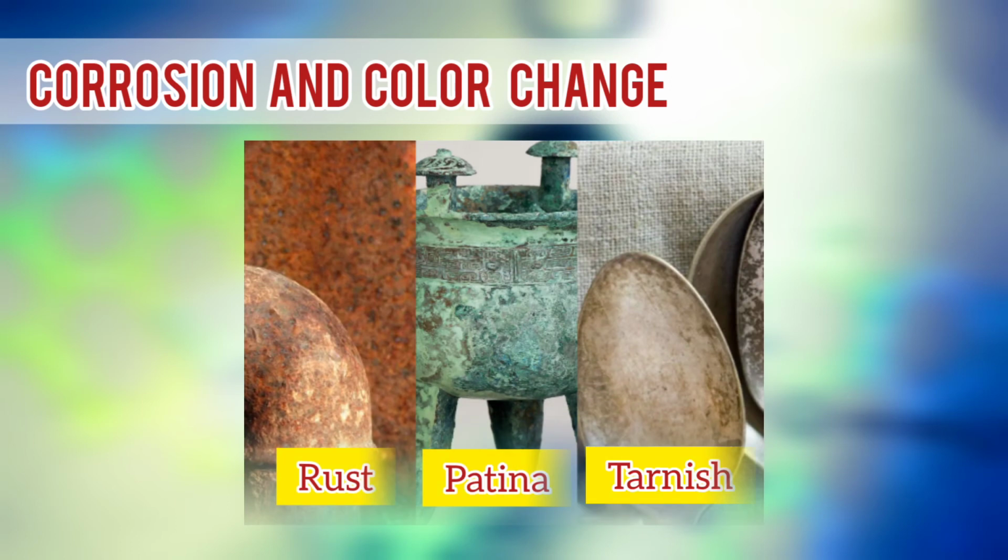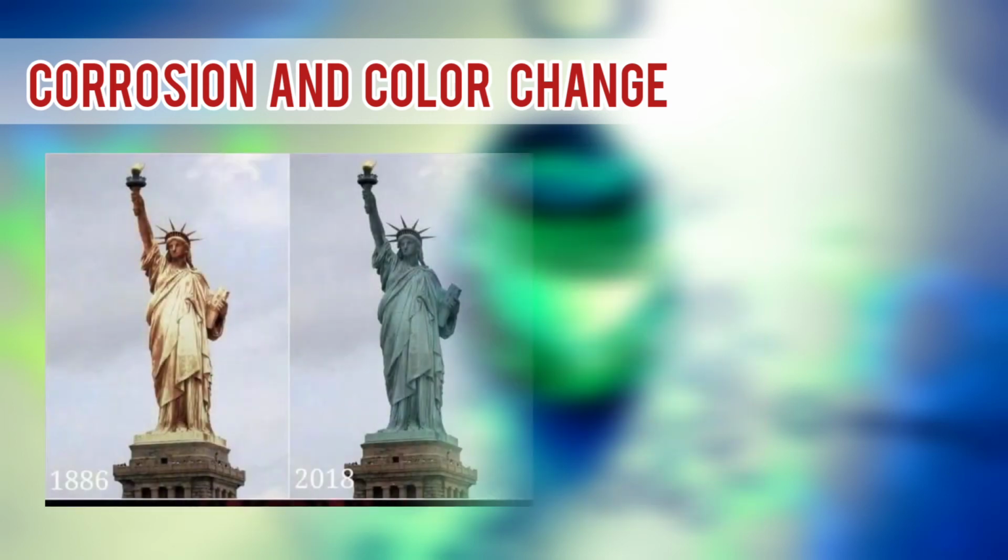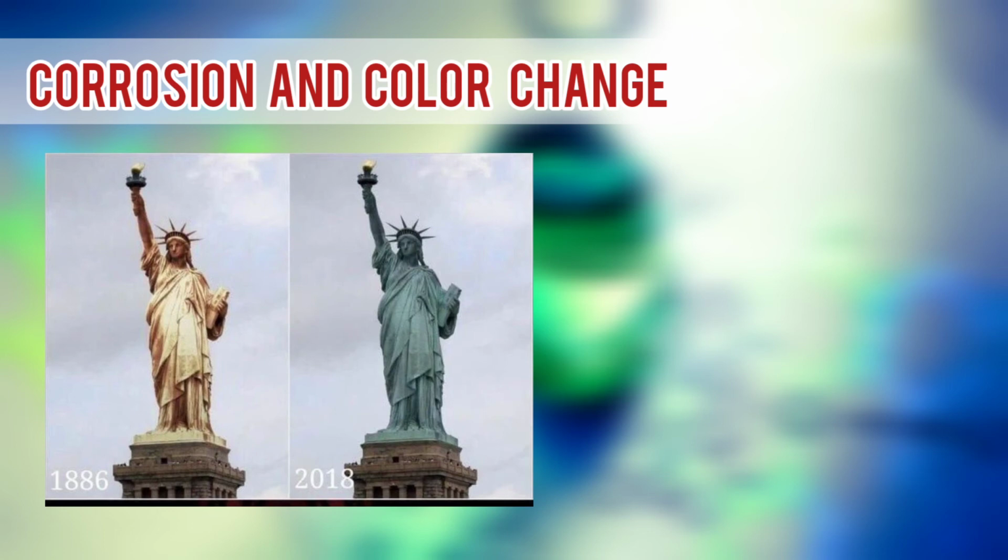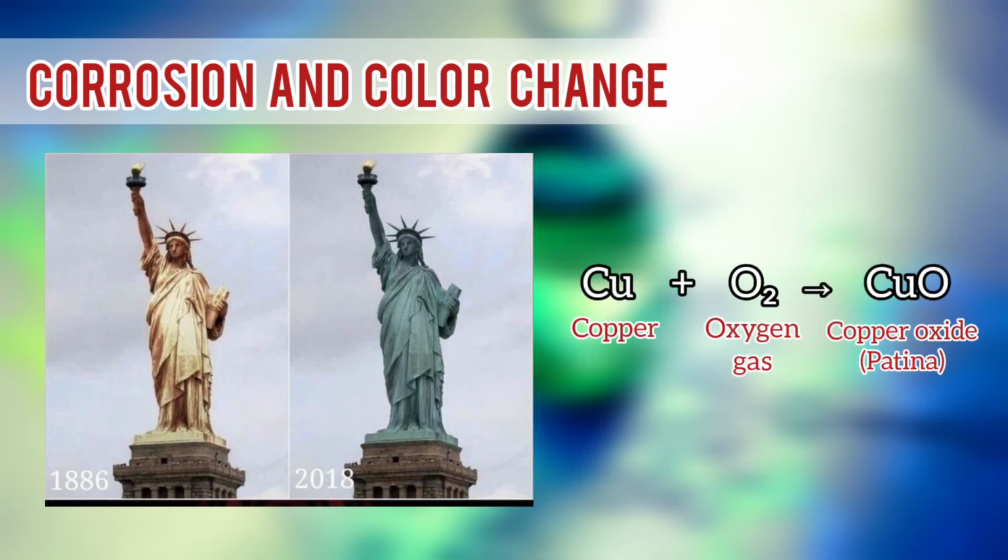Reaction of some metals to atmospheric oxygen through combination reaction to produce softer and duller metal oxide shows 2 primary evidences of reaction, and those are corrosion and color change. Corrosion may be in the form of rust, patina, or tarnish. For example, the Statue of Liberty is one of the famous sculptures that has a patina all over its body. This is because the Statue of Liberty is primarily made of copper, and over time, the copper atoms in the statue have reacted to atmospheric oxygen, producing the greenish patina of copper oxide. The original brassy brown color of the Statue of Liberty in 1885 has therefore changed into a greenish one, suggesting that its copper content had oxidized.